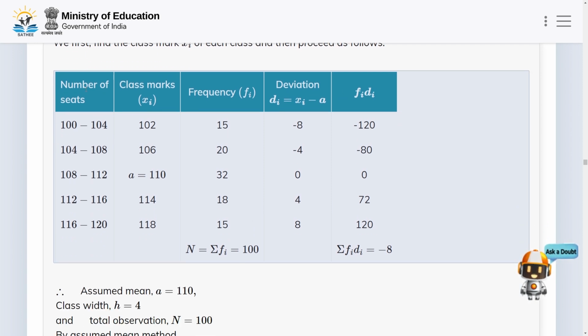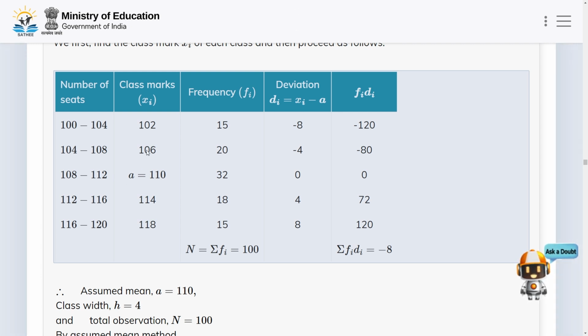Here, for the number of seats given in this column, we get the class marks, here we get frequency, here deviation di, and here fi di. So for this class, the class mark is 102, frequency is 15, deviation di is equal to minus 8, and fi di is equal to 120. And for this class, the class mark is 106, frequency fi is 20, di is minus 4, and fi di is equal to minus 80.